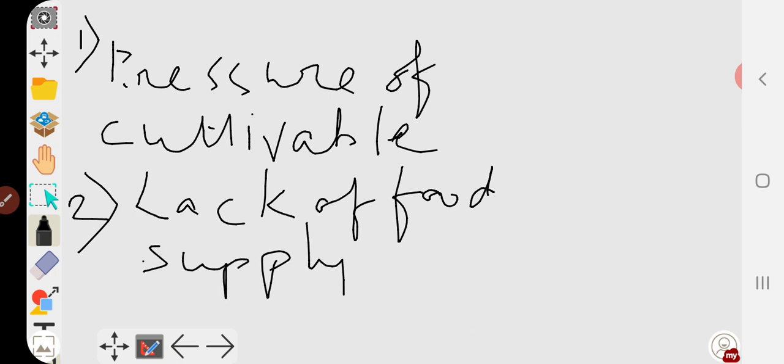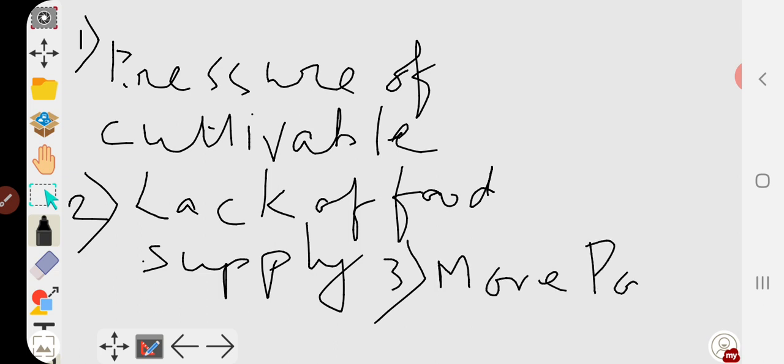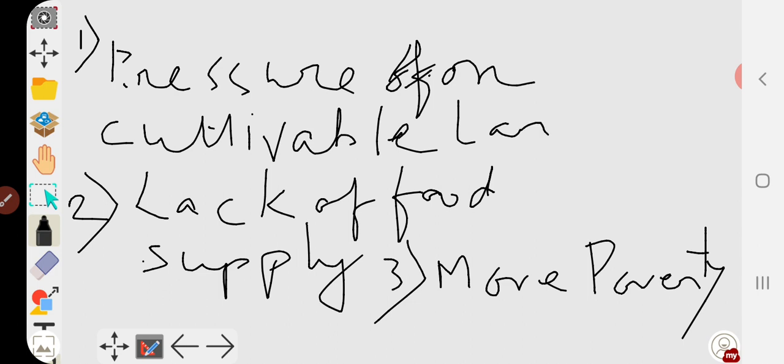And number 3, there will be more unemployment, more poverty. So basically these are the 3 consequences when pressure on cultivable land will increase. Why? Because land is shrinking but population is not shrinking.